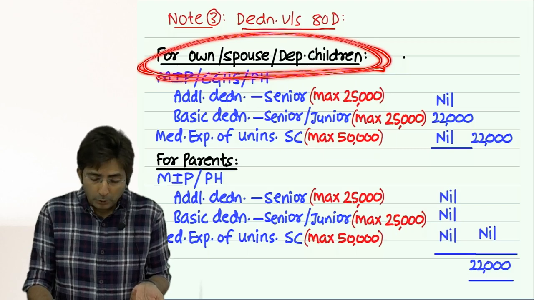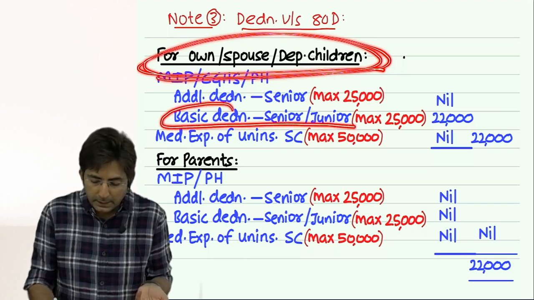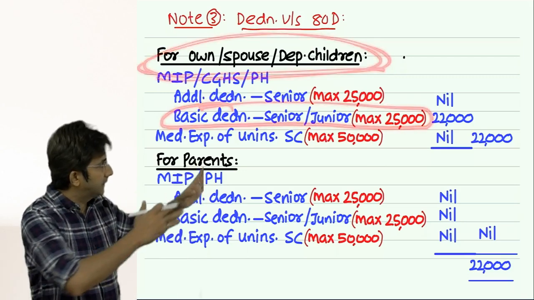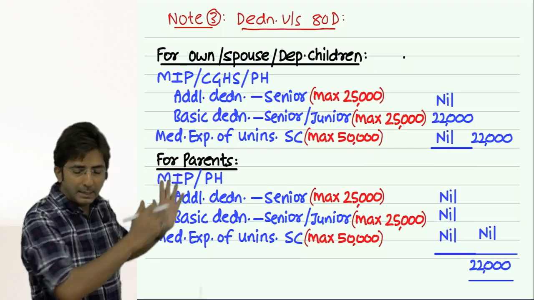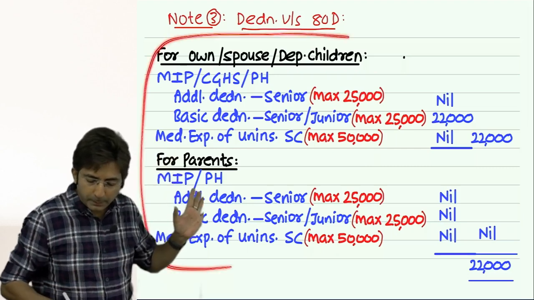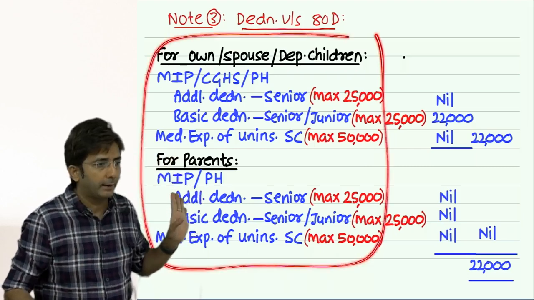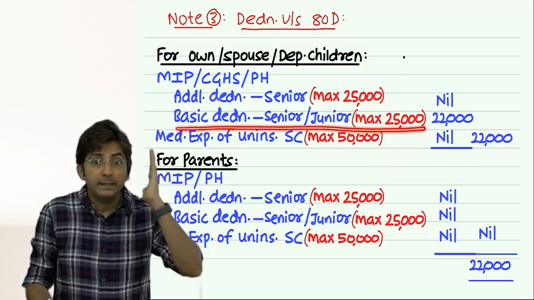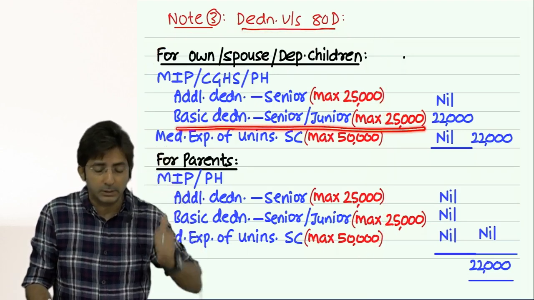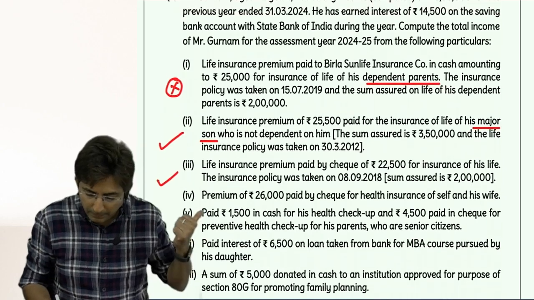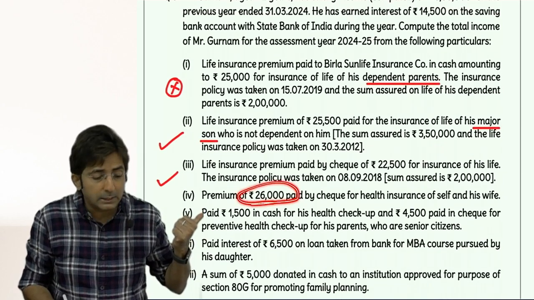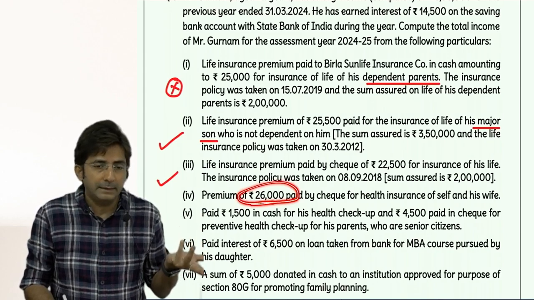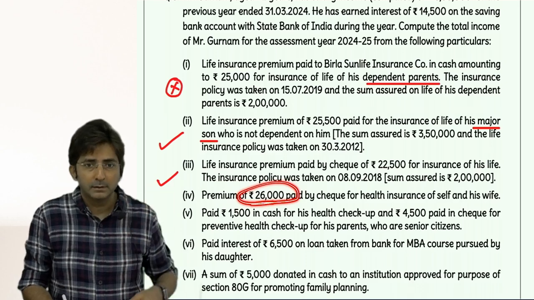Why? Because I have sufficient basic deduction amount. Don't look at this sum; this is from a different question, and I am just removing this page to show you the format. In basic deduction we have 26,000 mediclaim premium in our question, which we can fully utilize, and there is also a surplus of 1,000.